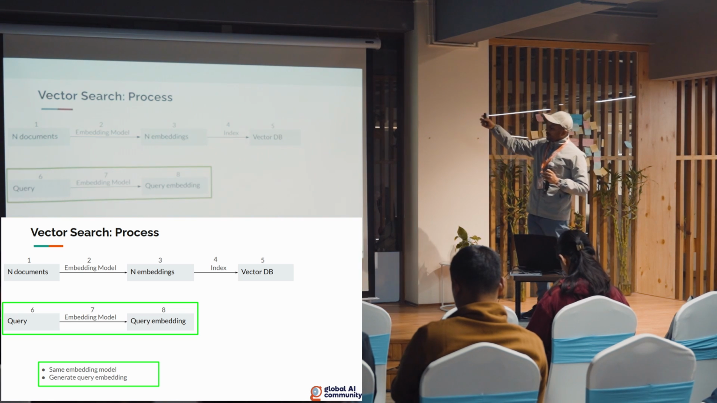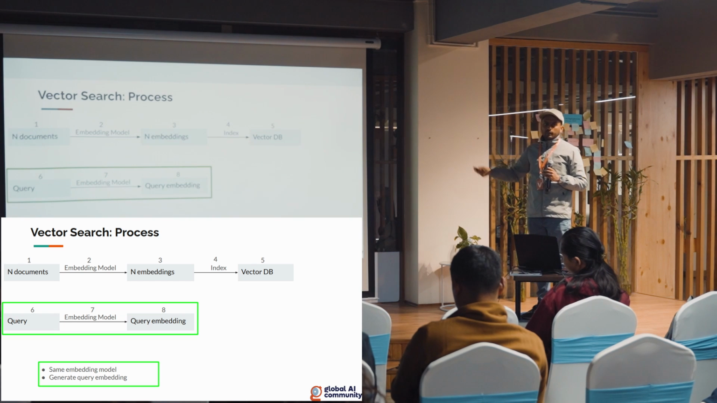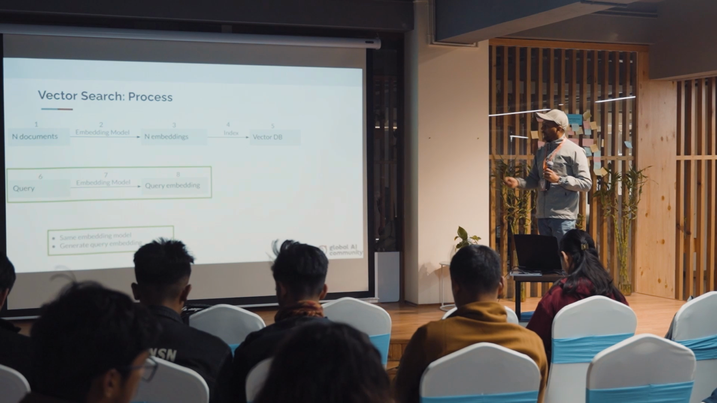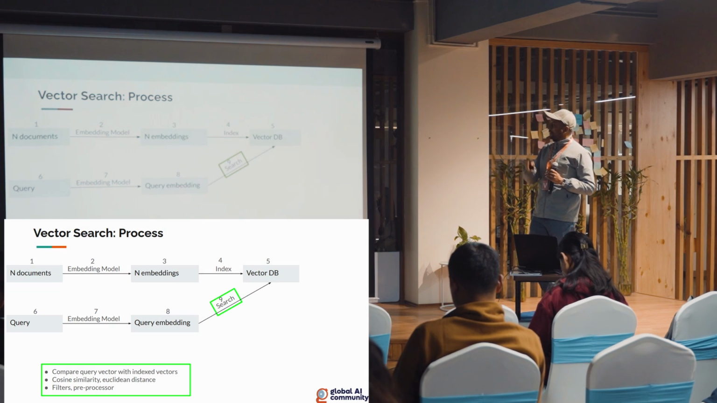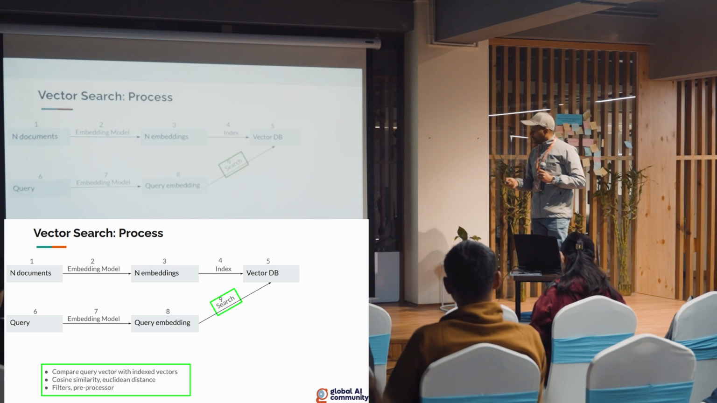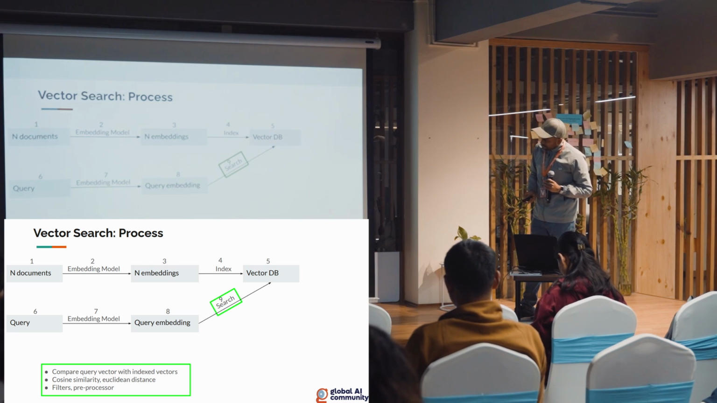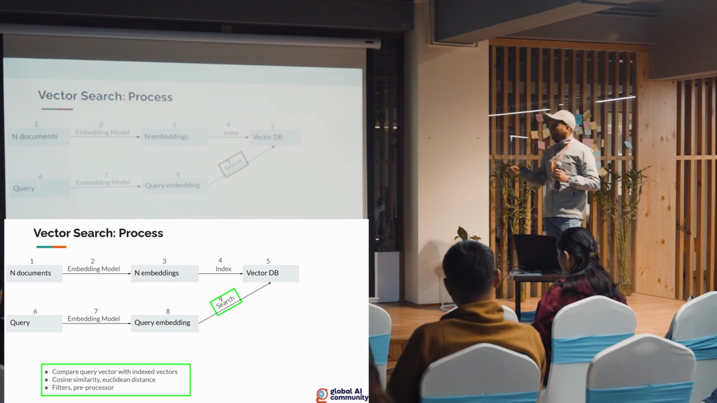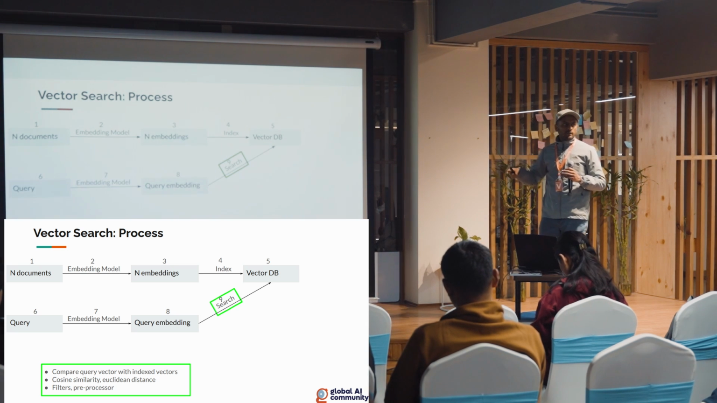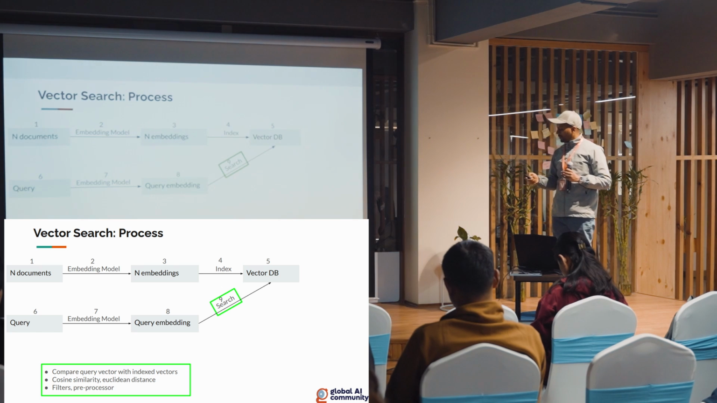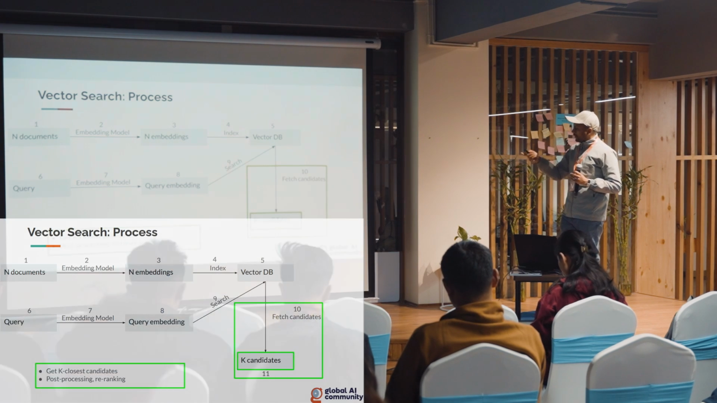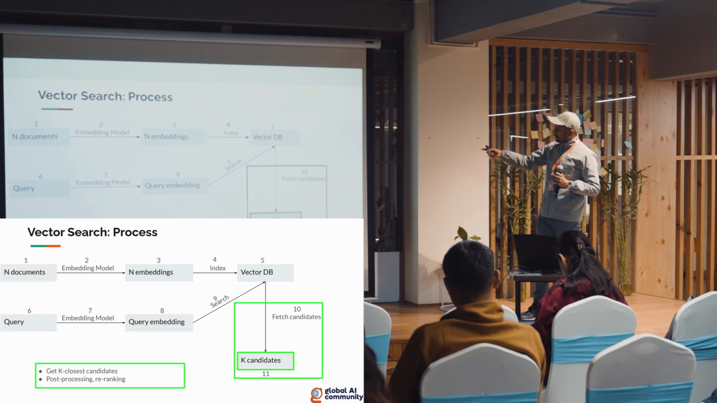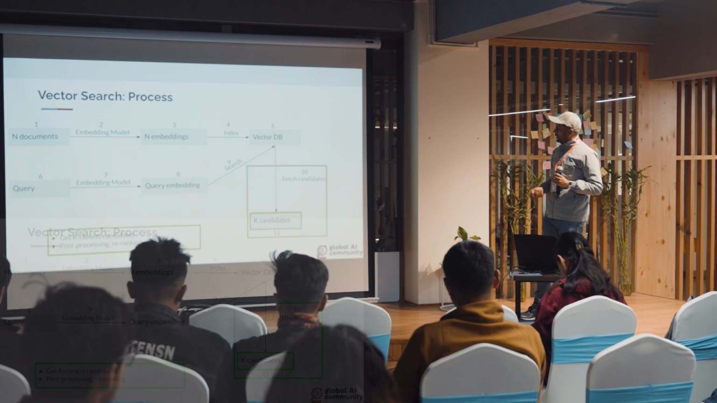Again, we'll need to use the same embedding model that was used while indexing for the query as well. So we'll generate the embedding of the query, and we'll compare that query against the DB in which we have done the indexing earlier. The metric can be either cosine similarity or Euclidean distance. That will compare the query embedding with all the embeddings we have in our DB, and it will give us the candidates. Let's say K is our parameter. If we want top 5, then it will give us the top 5 closest candidates.